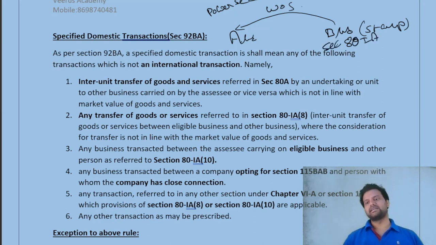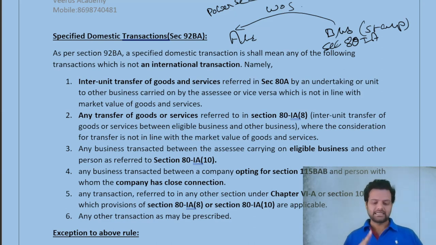What is Section 80IA? I hope you have already studied this provision in the deductions chapter, but I will give you an overview. Section 80IA says that a startup is eligible for a 100% deduction, like a tax holiday period, for 10 assessment years for all eligible businesses. What are the eligible businesses? The first is infrastructure facility, like construction of roads and highways, and operating and maintaining them.